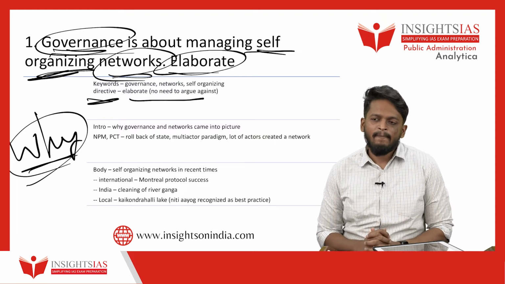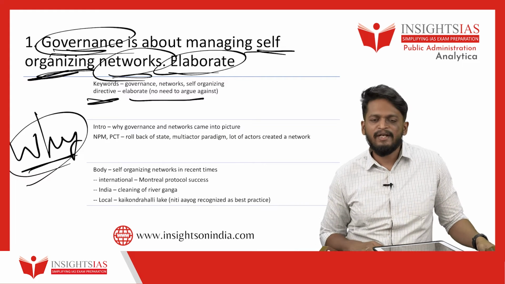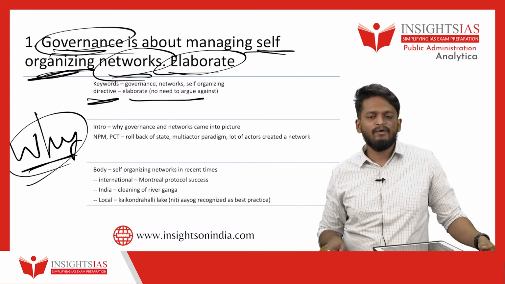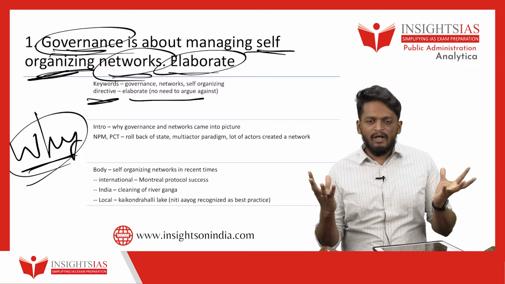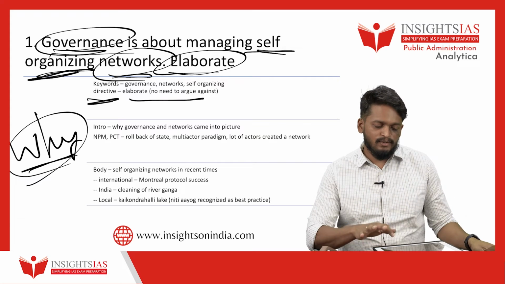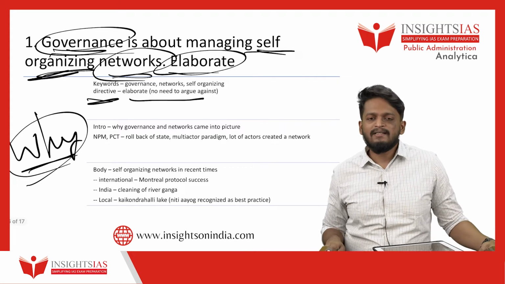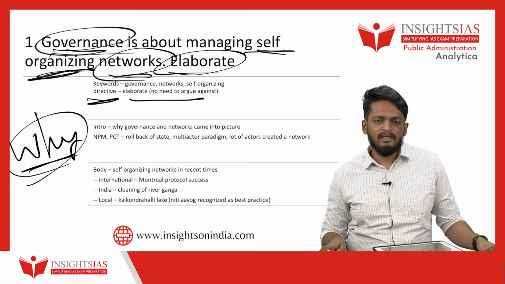Recently, I read that retired army personnel have created an organization, an NGO among themselves, to participate in cleaning of river Ganga. That means there are probably hundreds of organizations all coalescing into a network for the same goal of cleaning river Ganga. So this means governance now is that government is at the center and it is trying to get things done using this network.